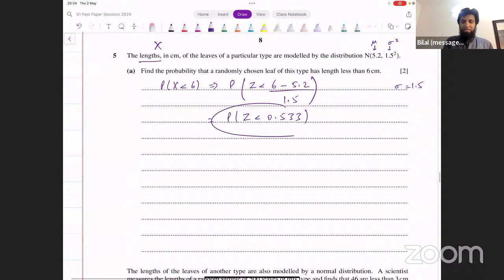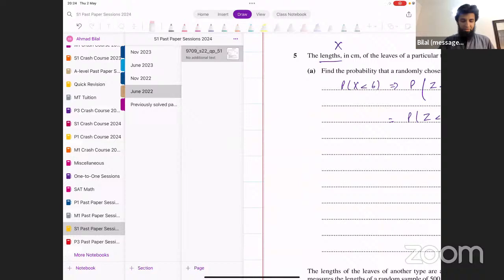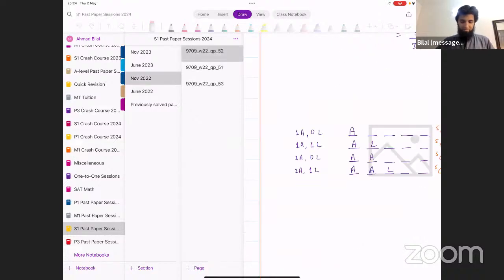Now, if it's the standard form already, z less than a positive number, we can find this value directly from the table, and that will give us the result. Okay, let's do that. 0.533. Let's find this value in the table.